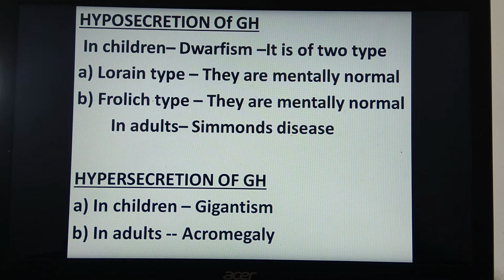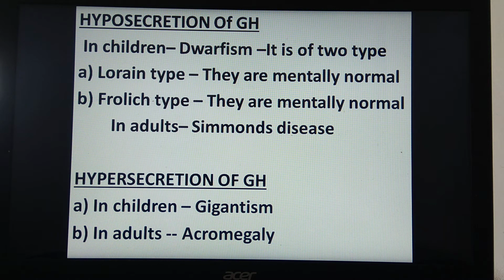We have to see the hyposecretion of GH and hypersecretion of GH. What's the meaning of hyposecretion? It is less secretion of growth hormone. If it is secreted in less amount, what happens? In children, it leads to dwarfism, which is called pituitary dwarfism. And this pituitary dwarfism is of two types, Laurent type and Froelich type. In case of Laurent type, individuals are mentally normal, and in case of Froelich, they are mentally abnormal. It is written wrongly for Froelich type, it is abnormal.